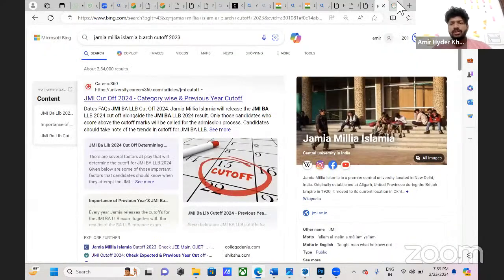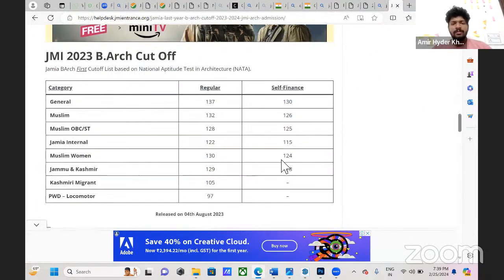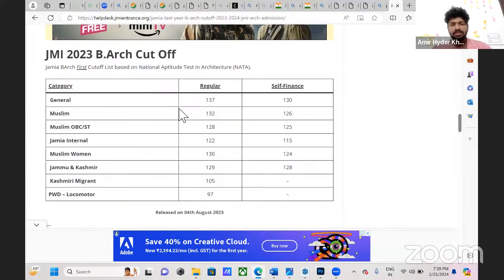The cutoff for Jamia last year was 137 in the first round. There will mostly be 3 to 4 rounds, maybe sometimes seven. Last year, the general regular cutoff was 137 marks out of 200, and self finance was 130. For Muslim reservation, the cutoff was 132, and self finance 126. Muslim OBC ST was 128, self finance 125.